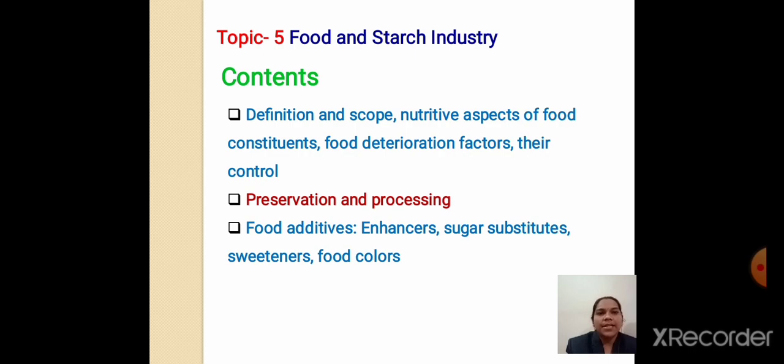Why does food need preservation? Because different microorganisms grow on the food, and that should be prevented, hence there is a need of preservation. Next we have to see food additives like enhancers, which increase the texture and appearance of the food. Then sugar substitutes, that is the sweeteners, and food colors. These food colors are the edible food colors which give an attractive color to the foods.